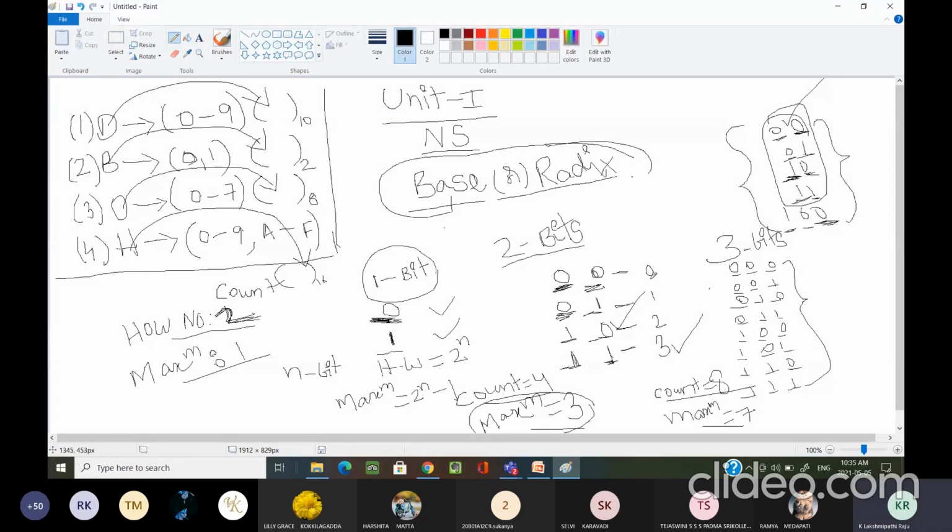Exclusively in the binary number system, we concentrate on the number of bit positions. Based on the number of bit positions, we know how many numbers there are and what the maximum number is that I can write using those bits. Hope I am clear.